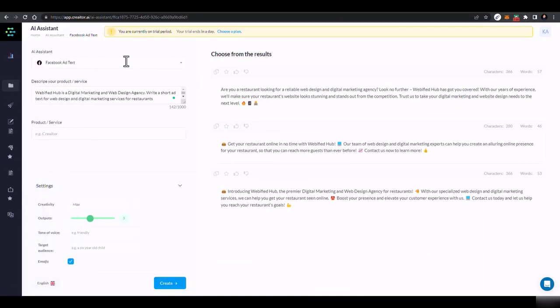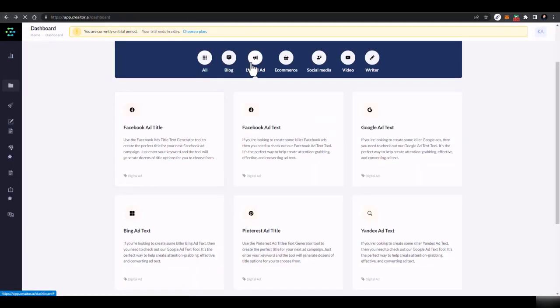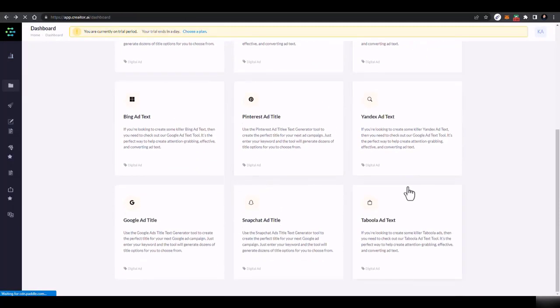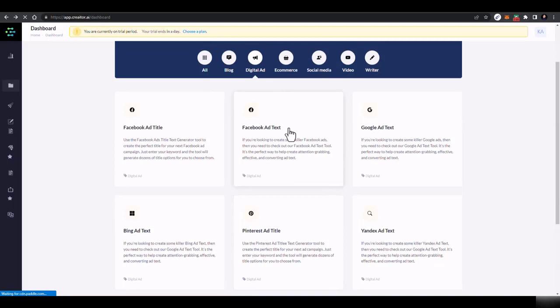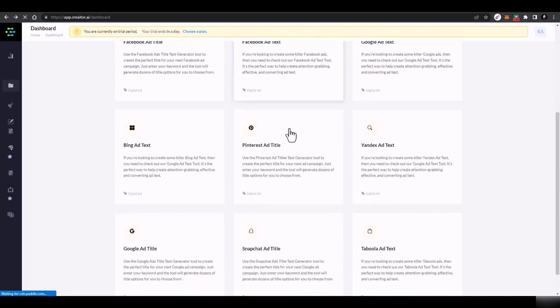Now this is just for Facebook, but if you go back, you have this for Google ad text. You have to do the same for all the types of titles and copies, like Snapchat ad title, Taboola ad text, Google ad title, Yandex. But there's not a platform for Instagram, or let's say for Quora.